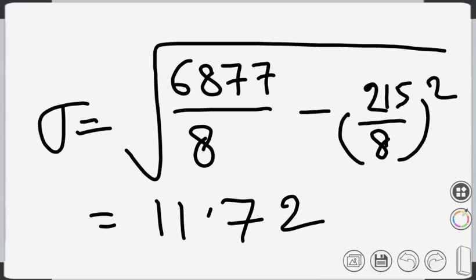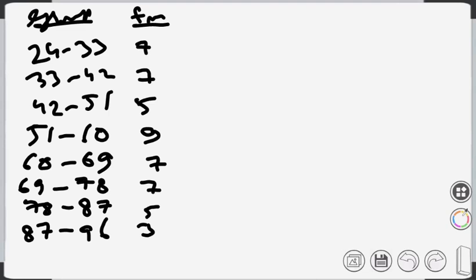So that's how we do it for ungrouped data without frequency. We use this. Now let's do the last thing for group data. Let's see how to calculate the standard deviation. This is the group data that we are discussing from the beginning.